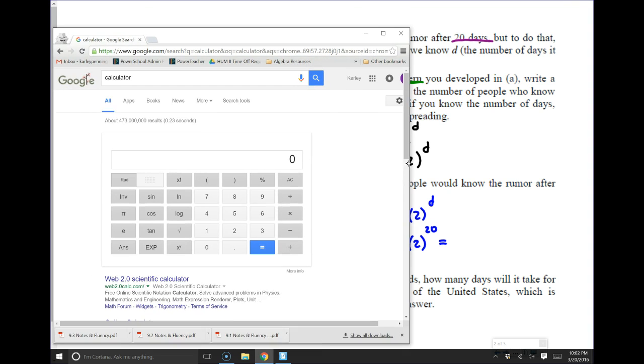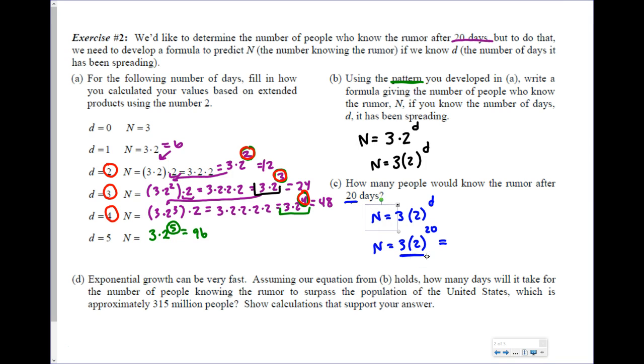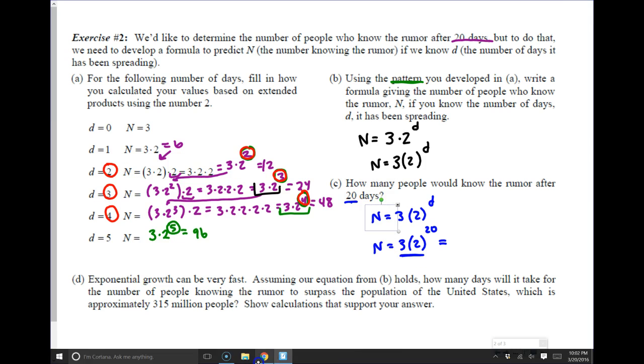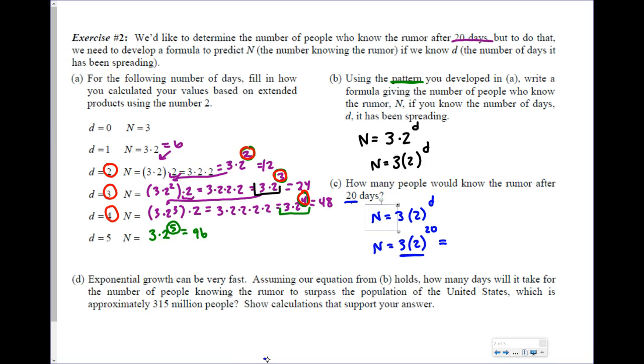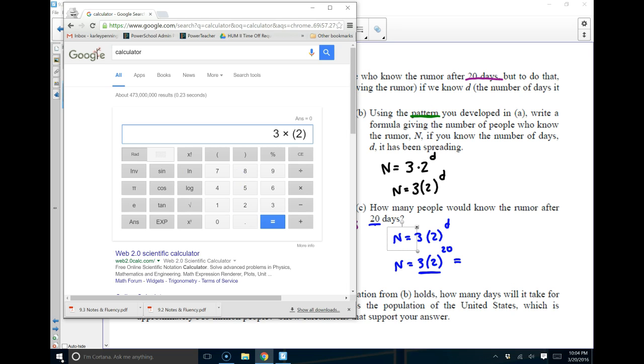Let me make this smaller. And what am I trying to plug in? I'm trying to plug in this 3 times 2 to the D. So on my calculator, I'm going to type in 3 times, then parentheses, 2, and then I'm going to push this button right here, which will pop up a little square, and I can put in 20.